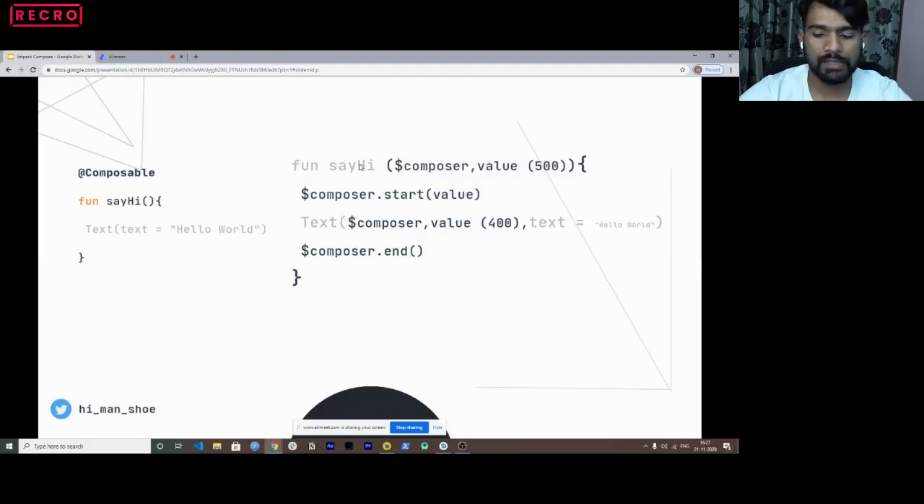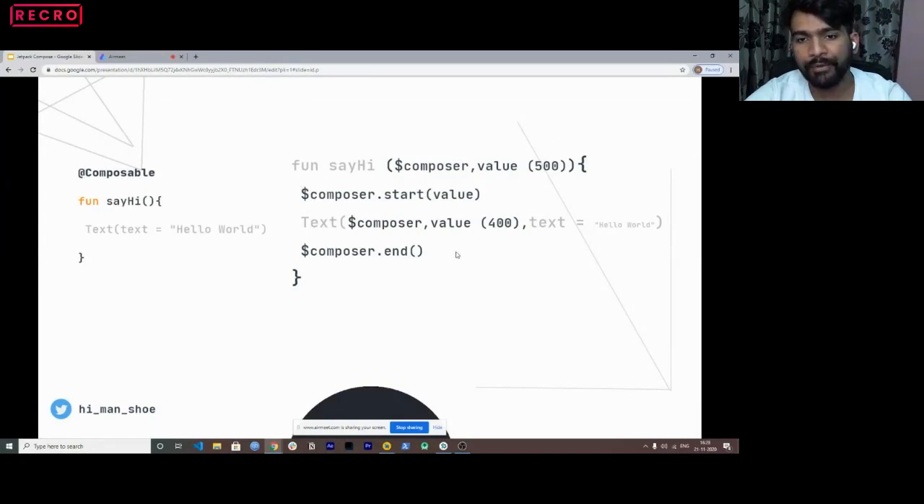Correct? So consider this use case, that this say hi function had a composable. This composable got broken into a composer and its value. I'll be explaining what this value is, but for now, consider this composer. In this composer is basically like your paintbrush, and a paintbrush is basically like, in this function, whatever we have to actually paint out on the UI. So this composer takes that brush, designs this text, and starts designing it.